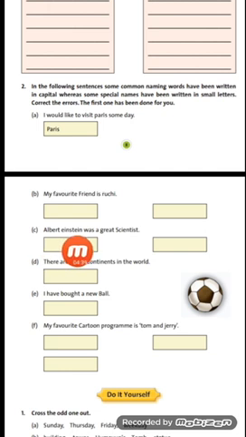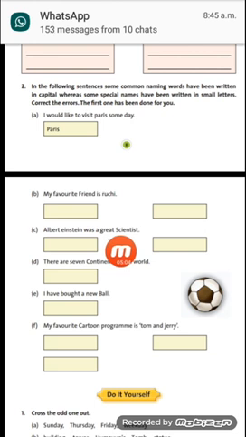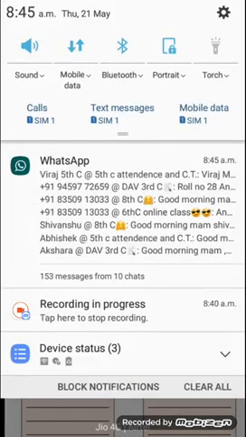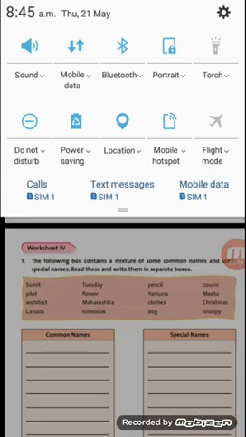Next is, Albert Einstein was a great scientist. So here, see here, it's the name of this scientist. He was a very great scientist. So in Albert Einstein, E will be written capital here, because it's the name, it's a special name. So it will begin with a capital letter. Albert Einstein was a great scientist. And here scientist, when we say scientist only, it means it can be any scientist of the world. So scientist is a common name.